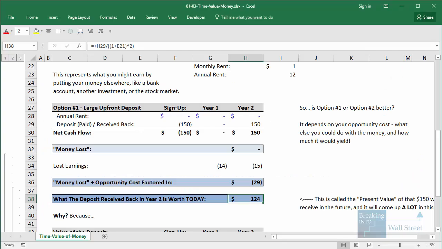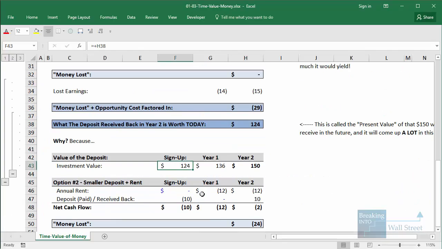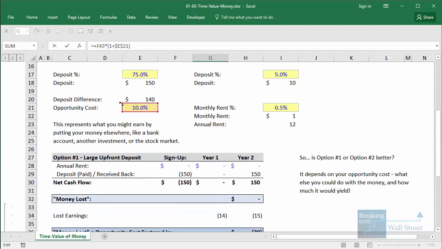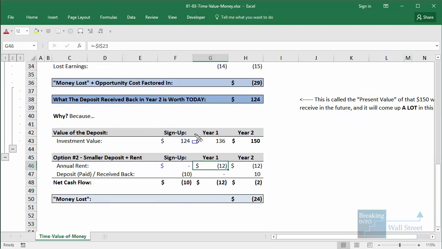Now, that last part is actually quite important because if you recall, if we start with $124,000 and then we earn 10%, our opportunity cost, on it, we go up to $136,000 in the next year. And if we earn 10% again, we get up to $150,000 in the second year. So the fact that these returns compound each year is quite important to this definition.